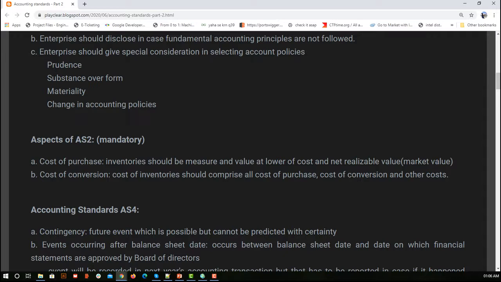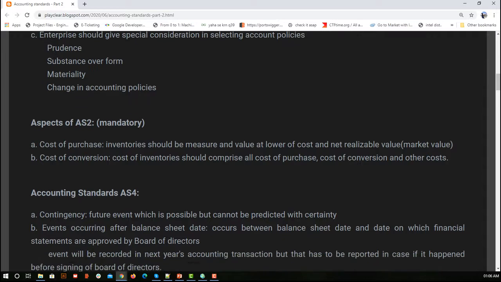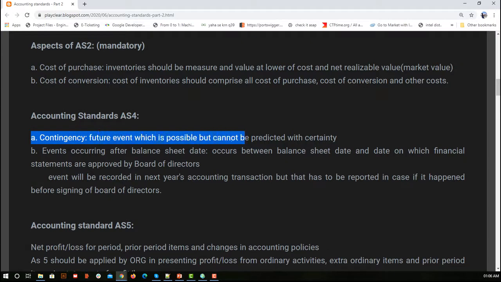Now here it is contingency: a future event which is possible but cannot be predicted with certainty. Say some floods came. Now there is a weather report which says that in 2 months there is going to be a big flood or earthquake.